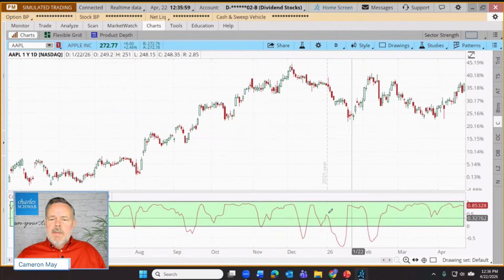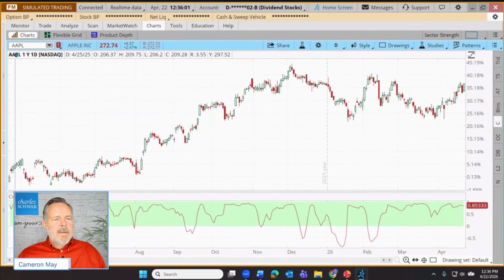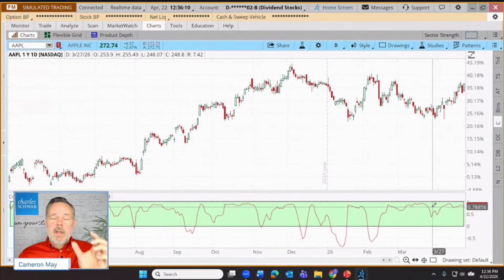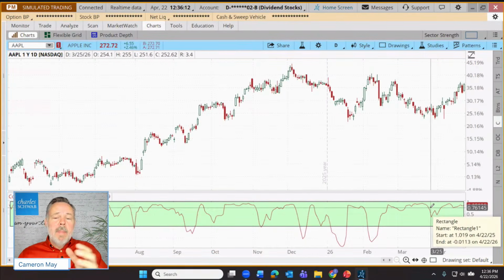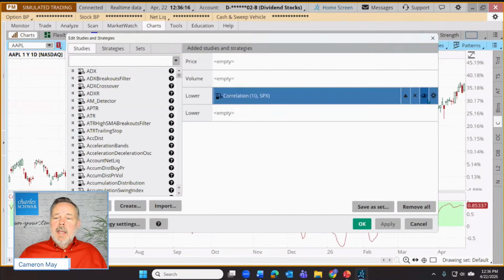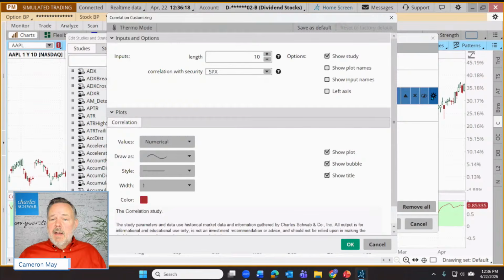All right, so let's do a couple of things. First of all, we're not stuck with just looking over the last 10 days. Maybe that's interesting. That's sort of the default for some. How highly correlated have things been over a relatively short period of time? We can lengthen that. So if I come up here to the little flask icon again, click on my customize icon. Well, I wonder what the correlation of Apple and the S&P 500 has been over a period of, let's say, a month or about 20 trading days.